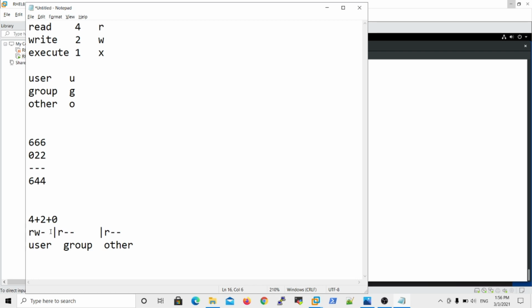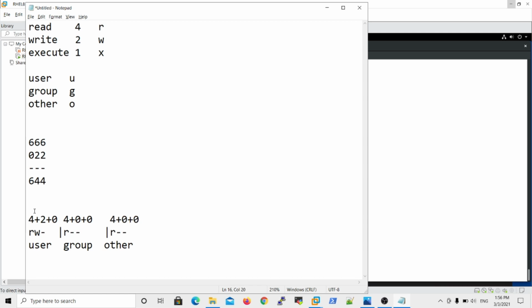So that is the first field, value 6. The second one is 4 plus 0 plus 0, so that is 4 only. The last one is 4 plus 0 plus 0, so this is 4.